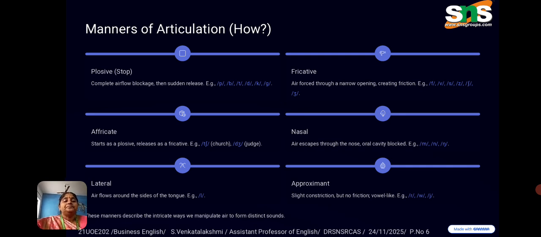Nasal. Air escapes through the nose as the oral cavity is blocked: ma, na, ing. Lateral. Air flows around the sides of the tongue: la. Approximant. A slight constriction but no friction, with sounds like ra, va, ya.